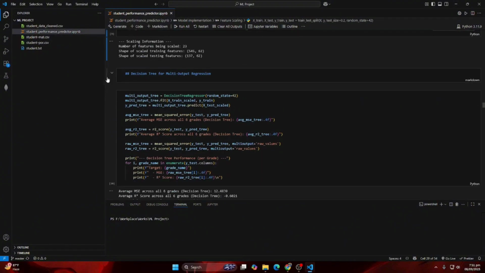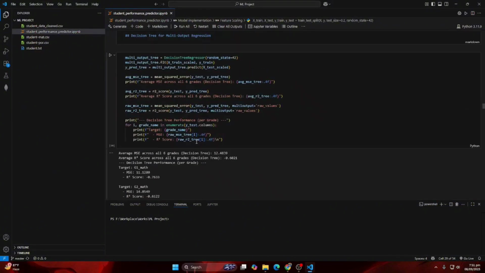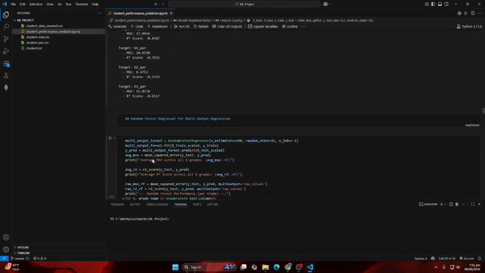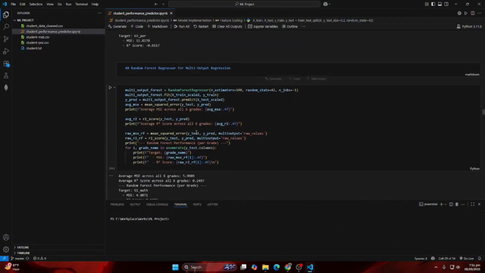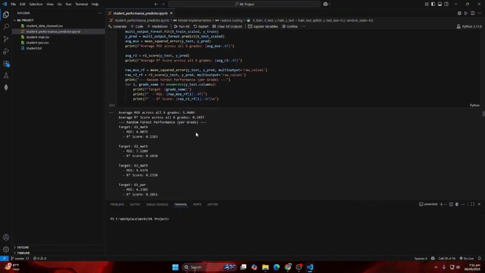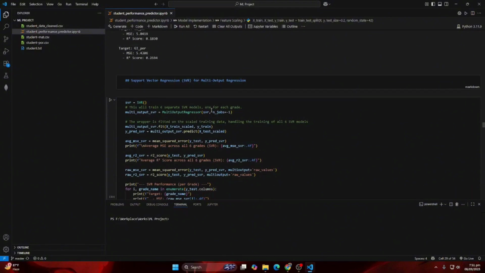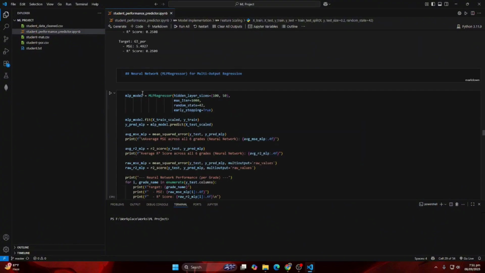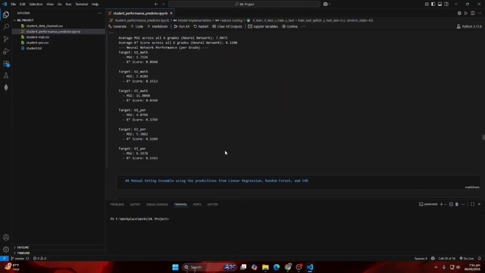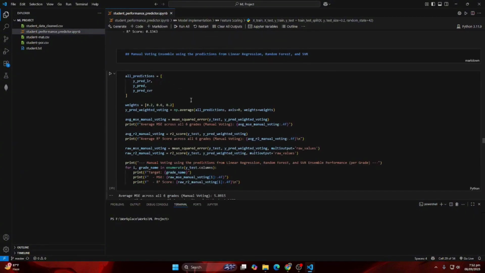And for the models, we used decision tree for multi-output regression and checked the score of MSE and R-square score. We also used random forest regressor for multi-output regression since we have 6 outputs, and we checked the MSE and R-square for this as well, and we used linear regression for multi-output regression as well, and finally we used the support vector regression for multi-output regression. And then we used the neural network, the MLP regressor for multi-output regression,